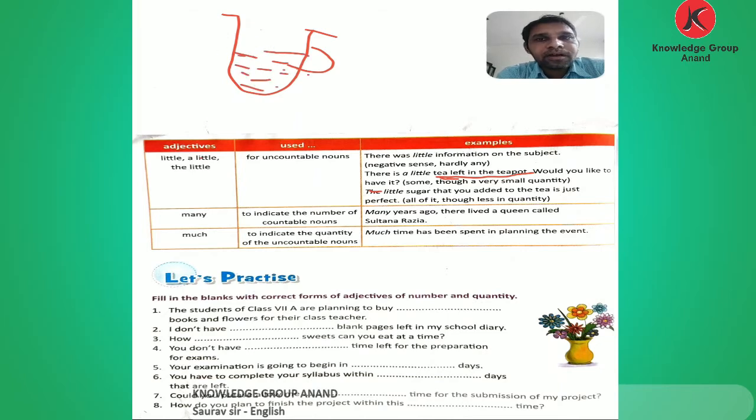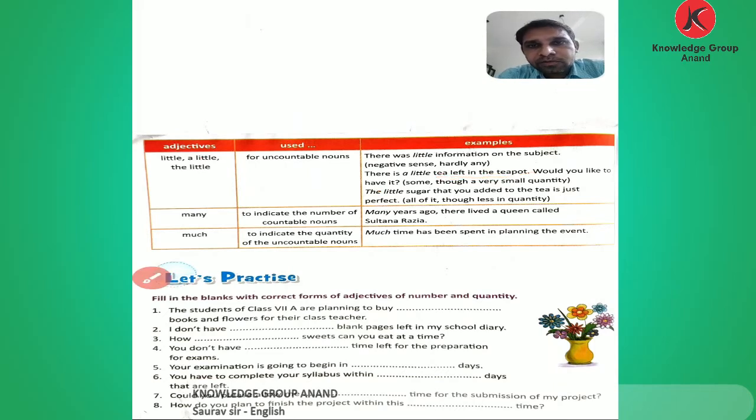Okay, here given the cup, it's a little tea. Where we use a little, that is, we use a little tea in a cup. Okay, so it's a small quantity.